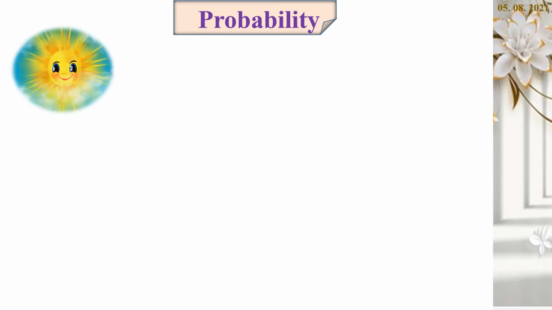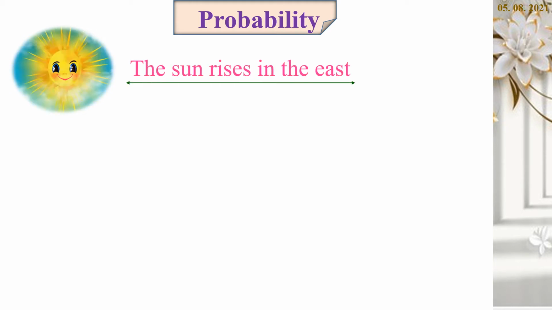Probability. A probability can never be greater than 1. We know that the intermediate events between the certain and an impossible event all have probabilities between 0 and 1. Let us see some examples. Sun. We all know that the sun rises in the east. Can anyone change this? It is impossible. We cannot change that. The sun always rises in the east and it happens every day. So this event is certain to happen. In this case, the probability is 1.